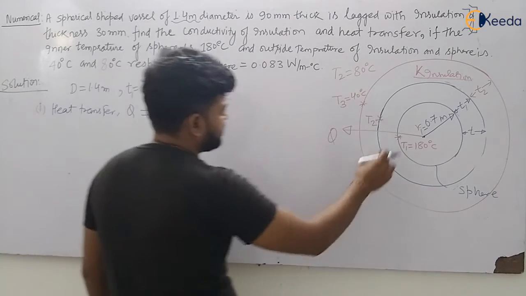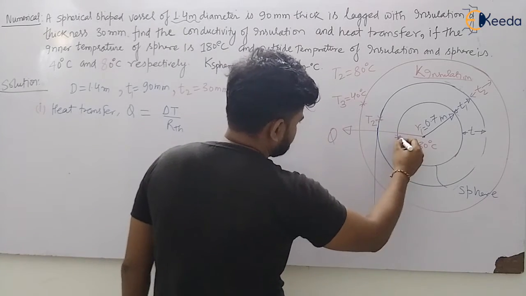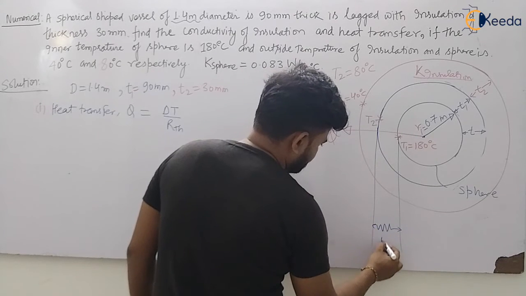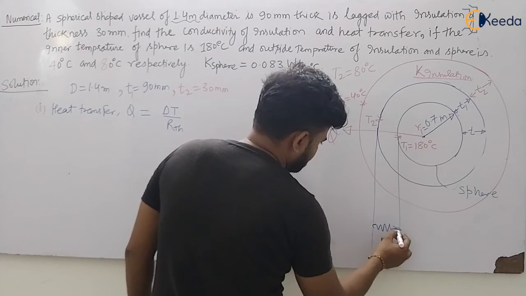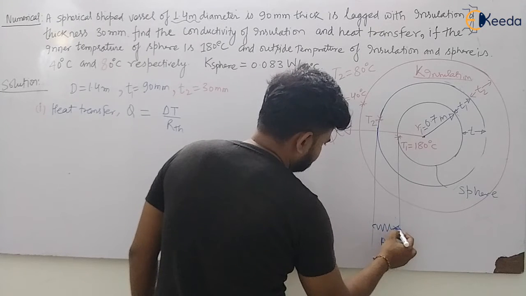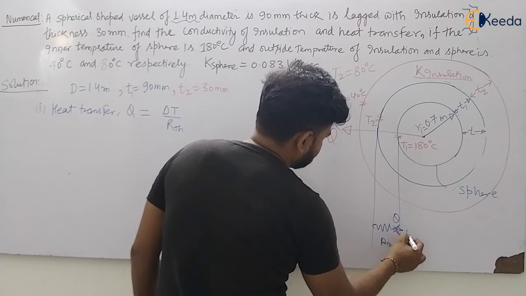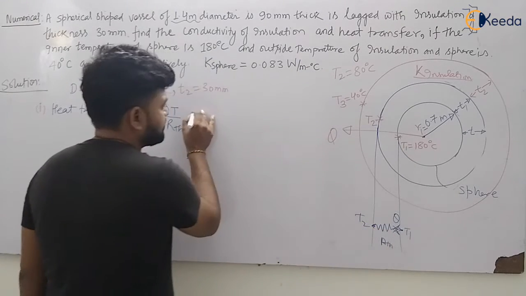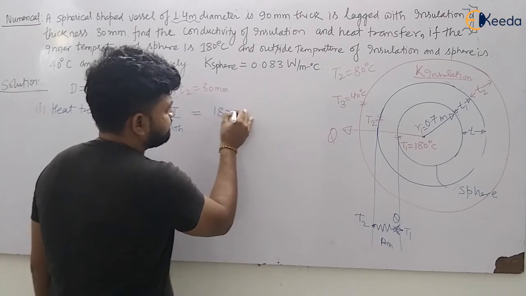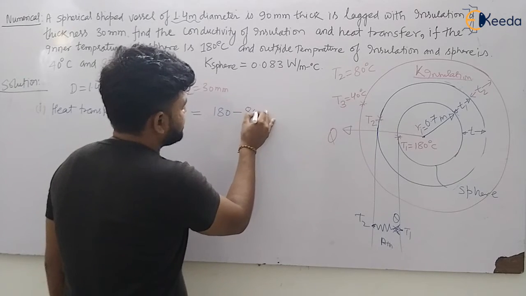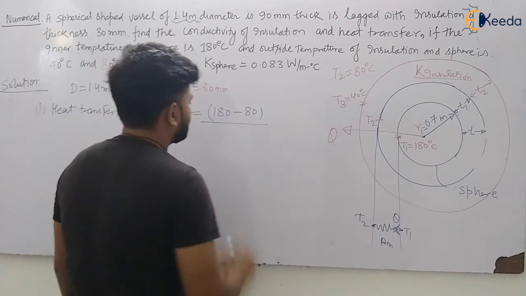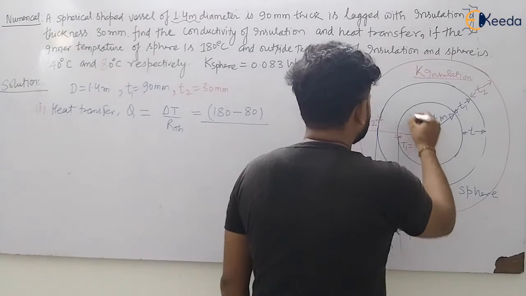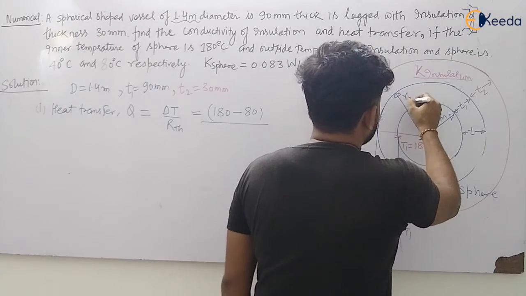If I am considering only this part, there will be some thermal resistance, that is R thermal. There will be some heat transfer Q in this direction, and there will be some temperature difference from T1 to T2, my dear students. So the temperature difference is 180 minus 80 degrees Celsius, divided by R thermal. R thermal will be given by R2 minus R1.